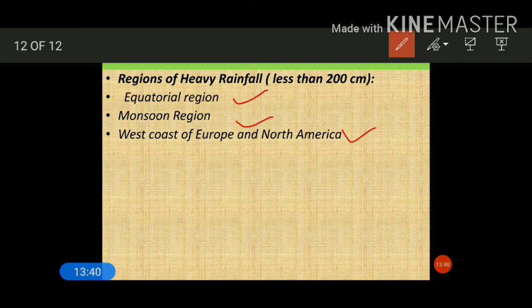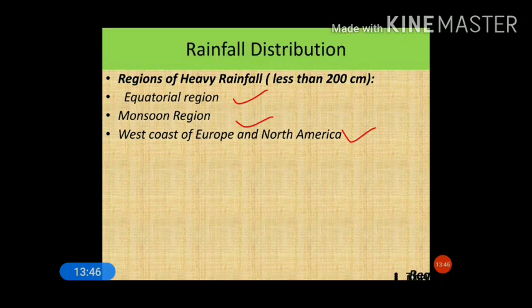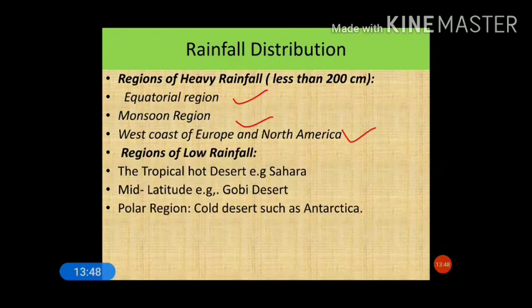the regions that receive scanty rainfall, or low rainfall. This is tropical hot desert. Sahara receives very low rainfall. Mid latitude, especially Gobi desert, receives very low rainfall. And polar region receives low rainfall, especially the cold desert such as Antarctica receives very less rainfall.